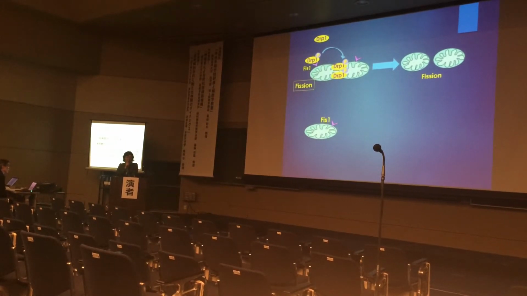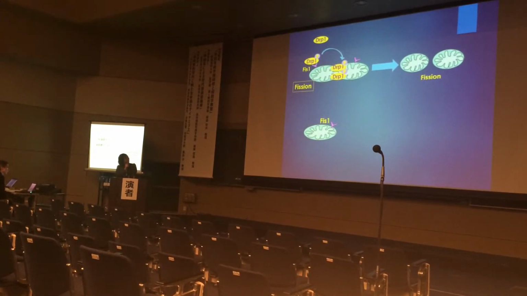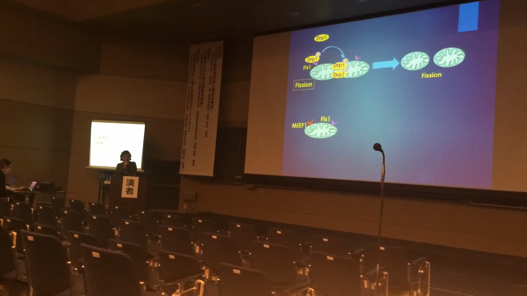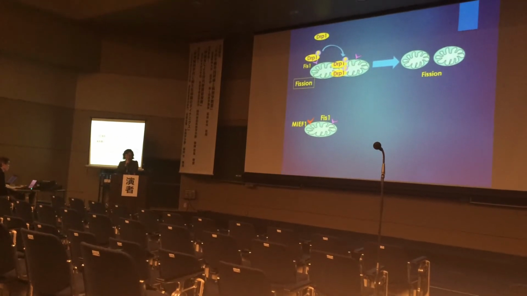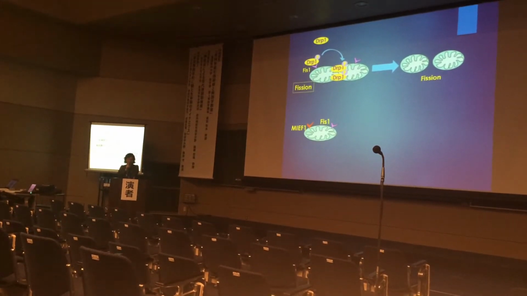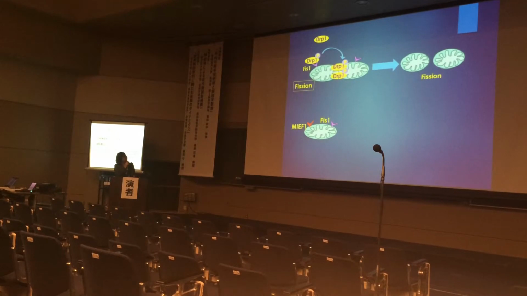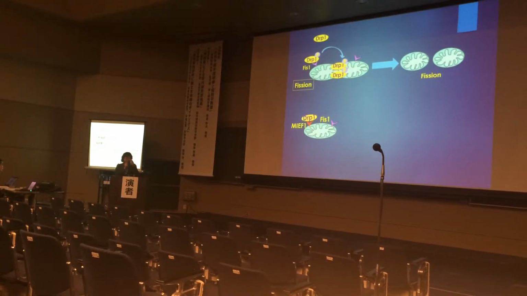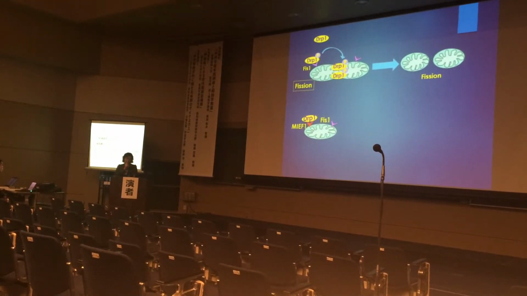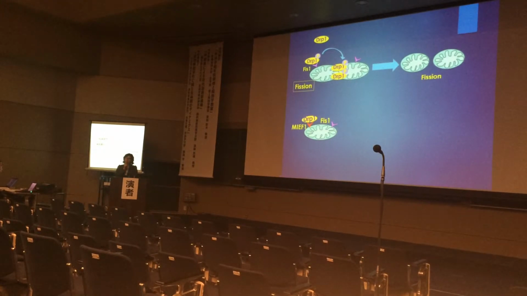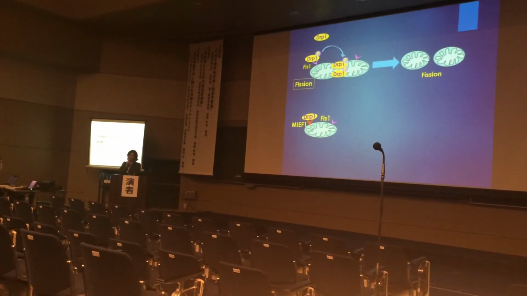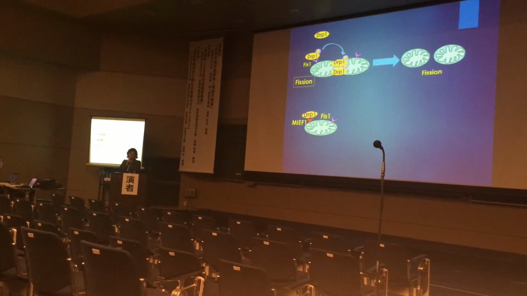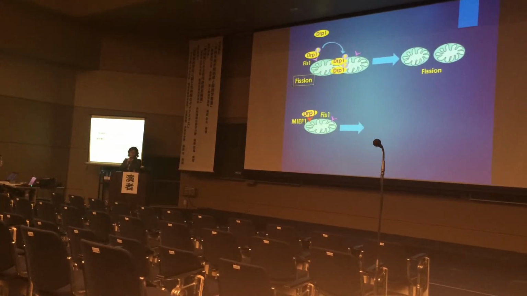Recently, MIEF1, a new mitochondrial fission-related protein, was discovered. It is located at the mitochondrial outer membrane. In the case of MIEF1, it can bind to the inactive form of DRP1. So this binding inhibits the phosphorylation of DRP1, and it also inhibits the fission actions of DRP1. So this imbalance leads to mitochondrial elongation.